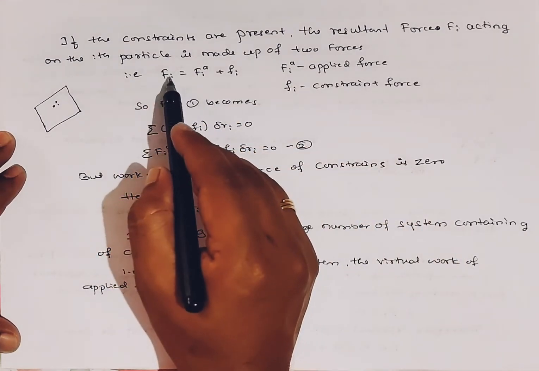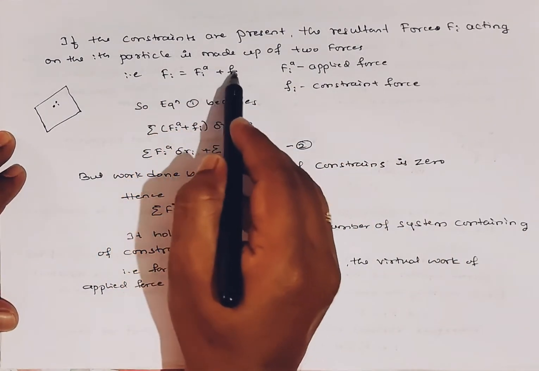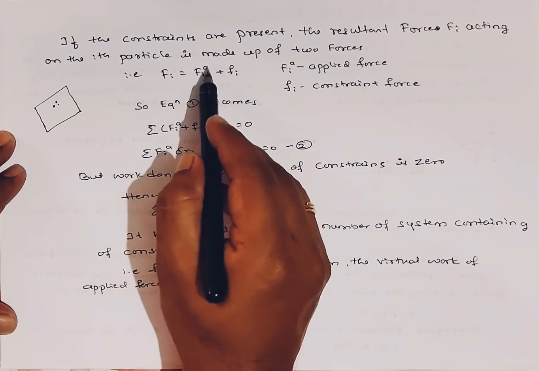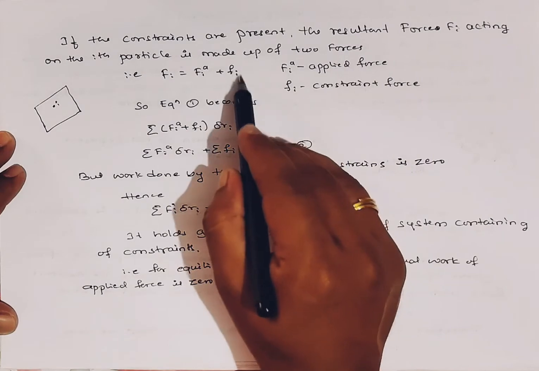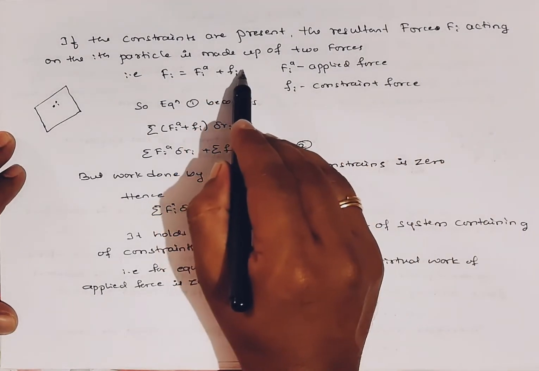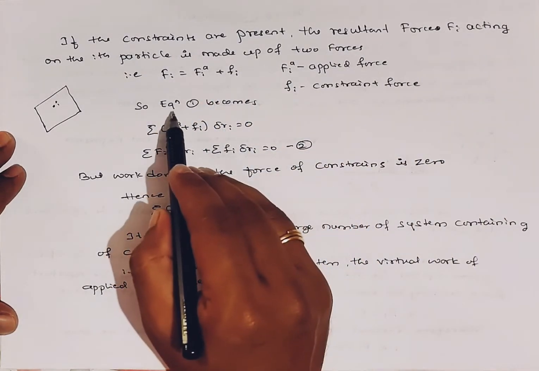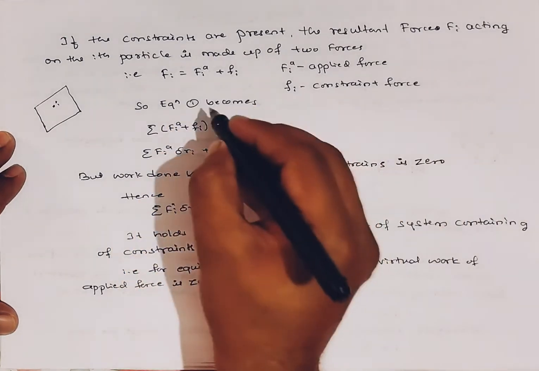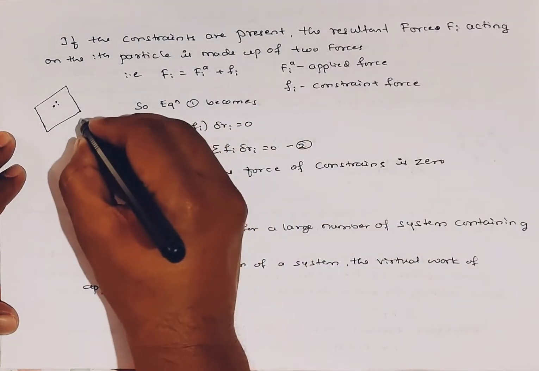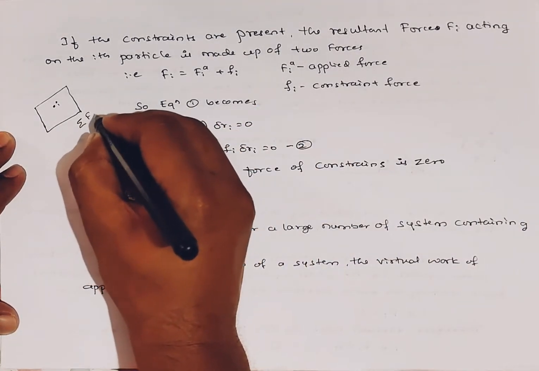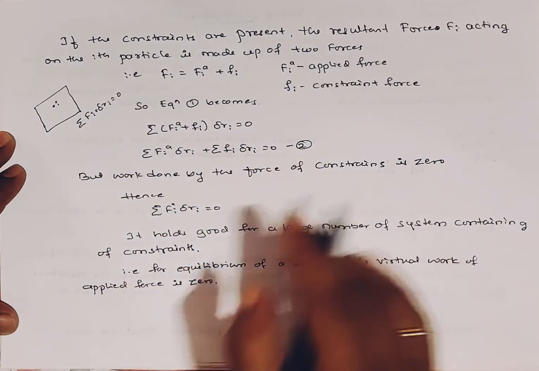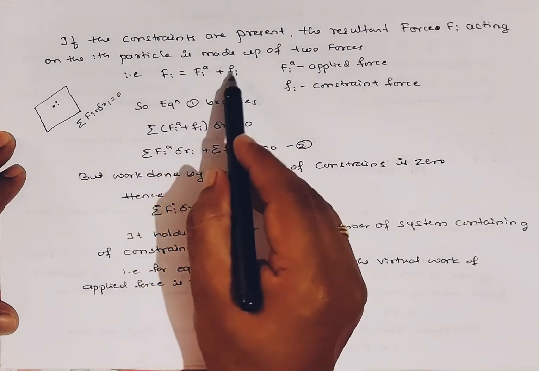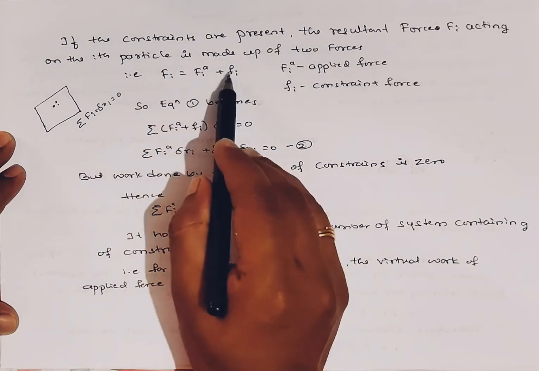So we can write it as, it is made up of two forces. So Fi is equal to Fia plus fi. Here Fia is nothing but the applied force on the ith particle, and fi is nothing but the constraint force on the ith particle. So already we know that equation 1 is the summation of Fi dot delta Ri is equal to 0. So in that place I am going to replace it with this equation.